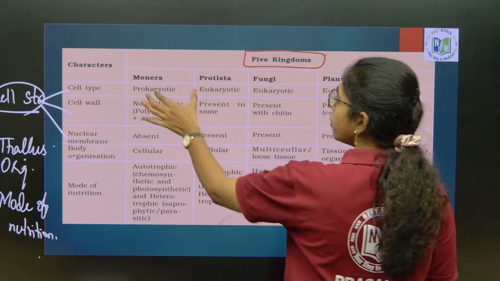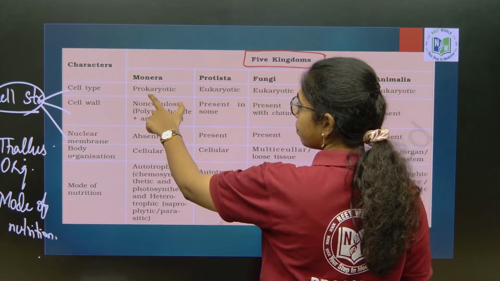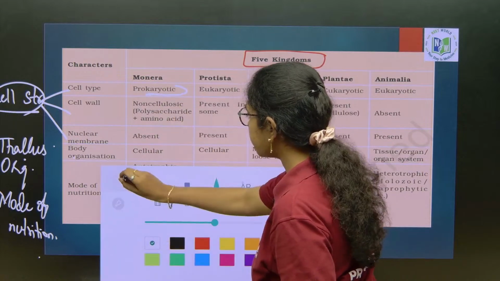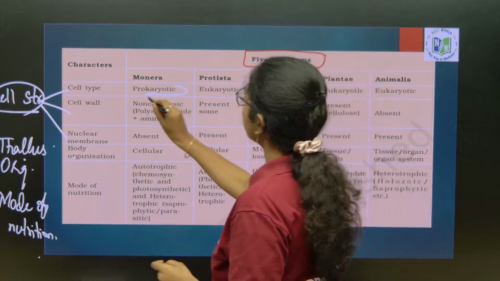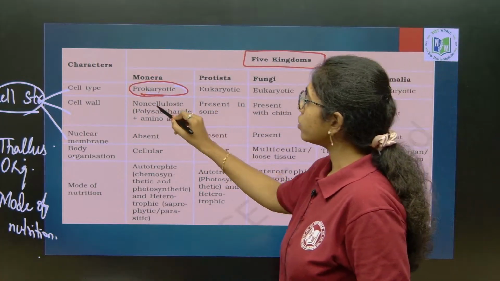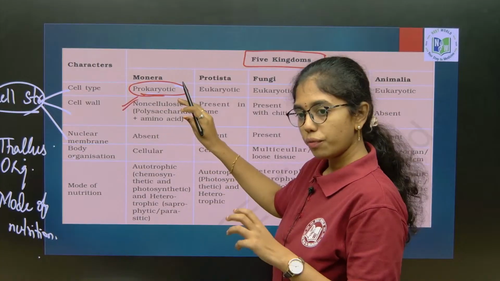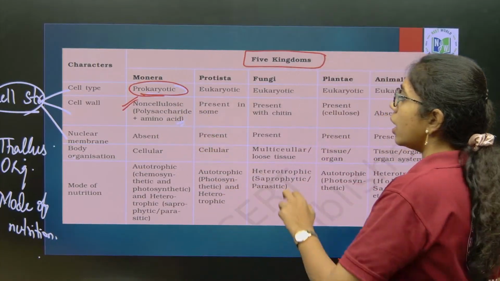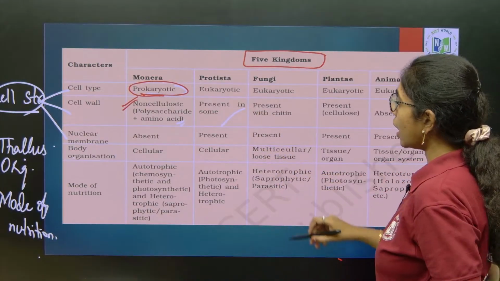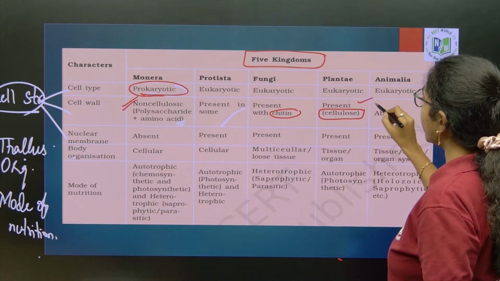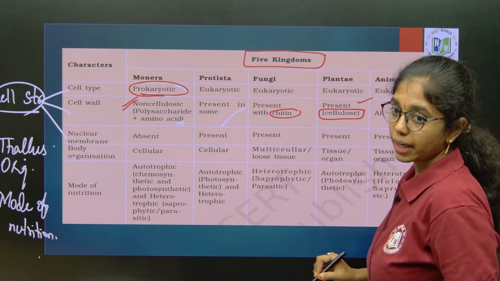So, here if you see for Monera, cell type is what? Prokaryotic. For the rest of them, cell type is what? Eukaryotic. Here it is prokaryotic, rest of them it is eukaryotic. Cell wall, here you see it is non-cellulosic, which is composed of polysaccharides and amino acids. Cell wall is present in Protista, cell wall is chitin in fungi, cellulosic cell wall in Plantae, and cell wall is absent in Animalia.